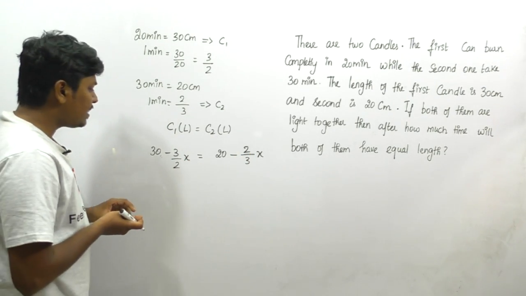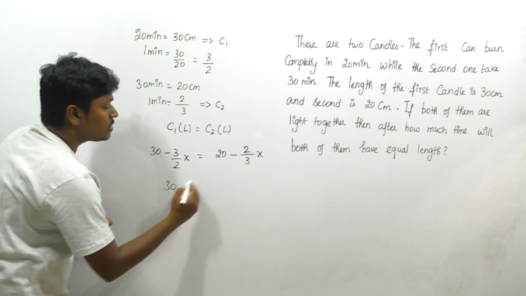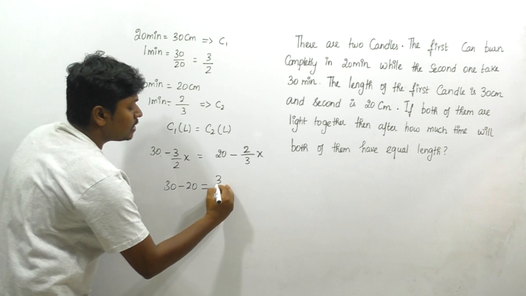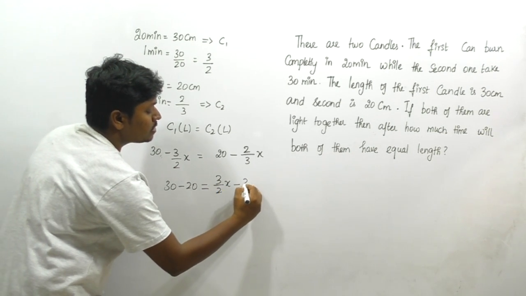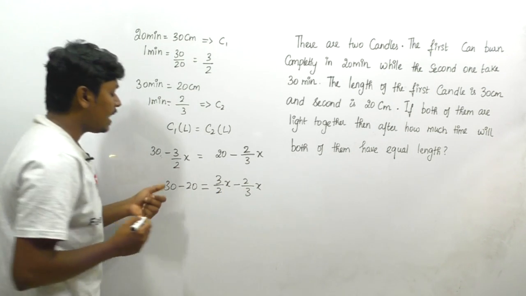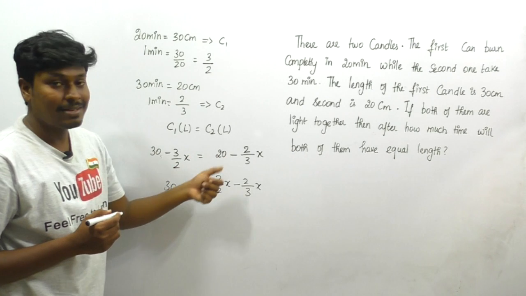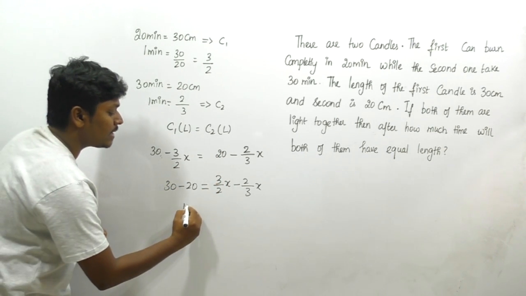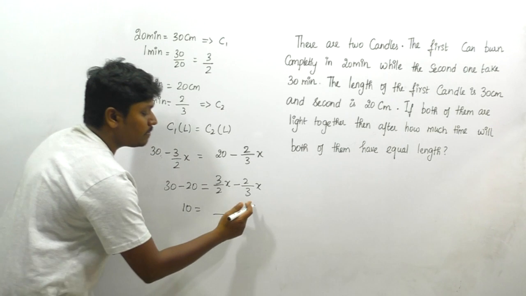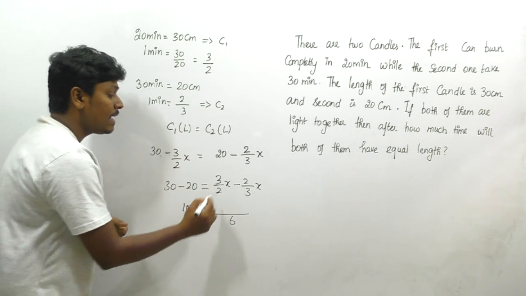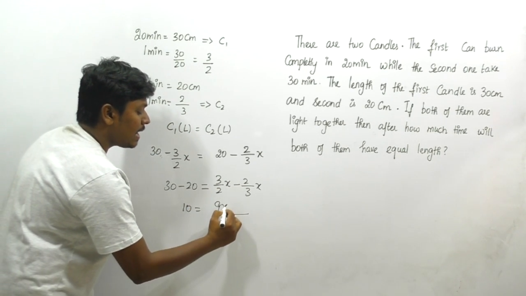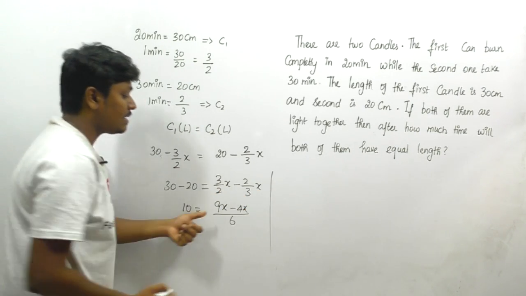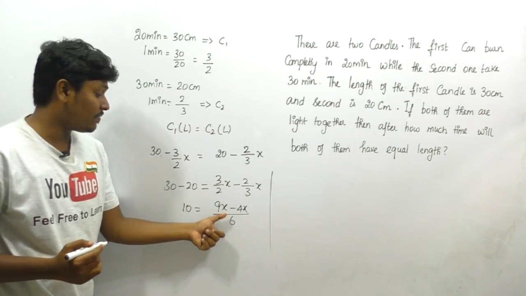So now I think we can bring this 20 towards the left hand side: minus 20 equals, so here it is 3/2x, so minus 2/3x. So friends, got it? I am just bringing this minus 3/2x towards the right hand side, so plus 3/2x minus 2/3x. So I think it is 10 equals, so the LCM of 3 and 2 will be 6. Similarly 9x, so 9x minus, that is 2 into 4, that is 4x. So I can say that, friends, 9x minus 4x is 5x, so 5x by 6.